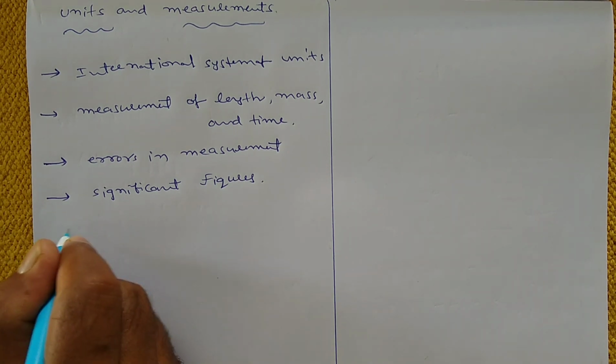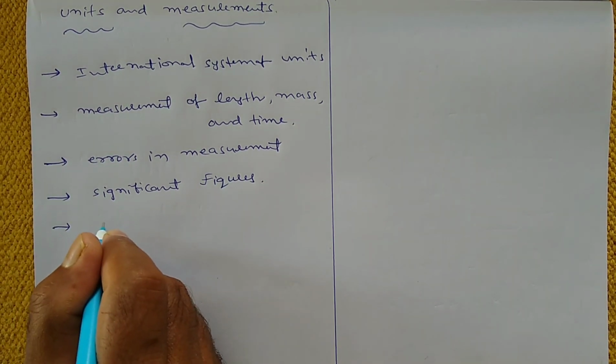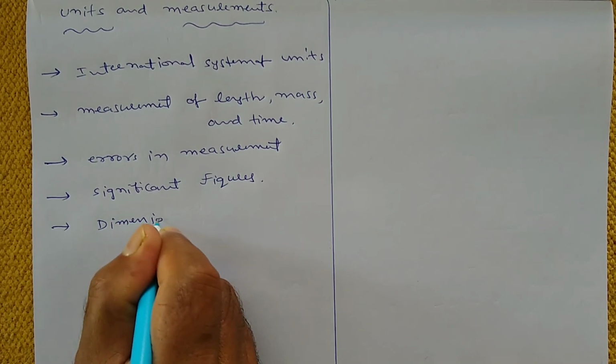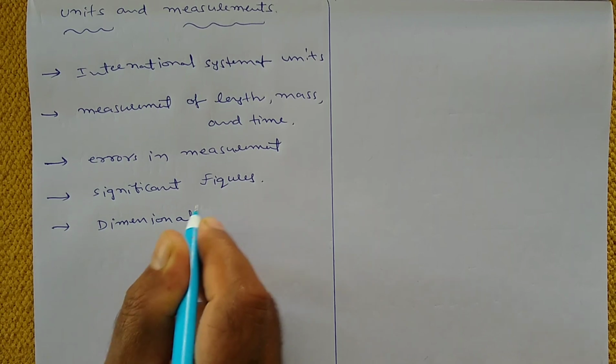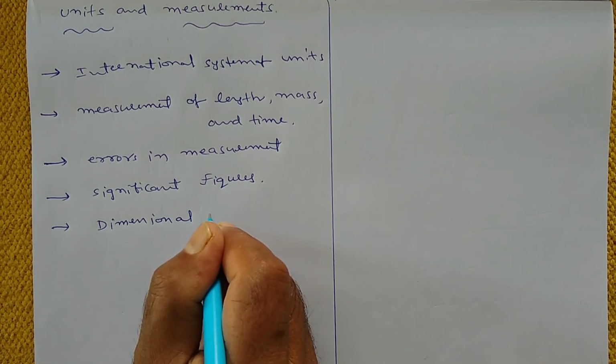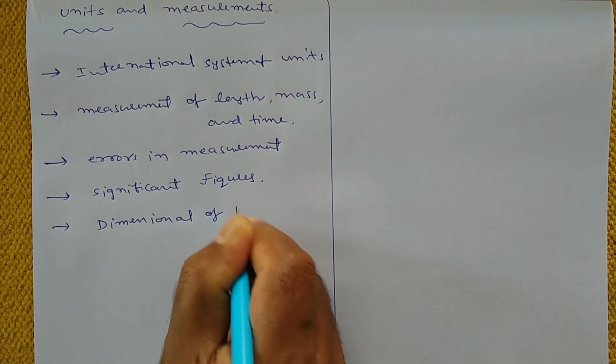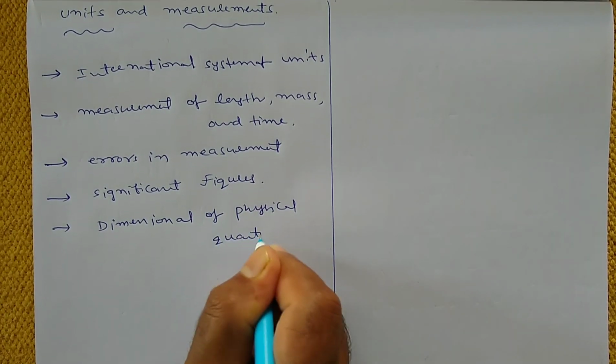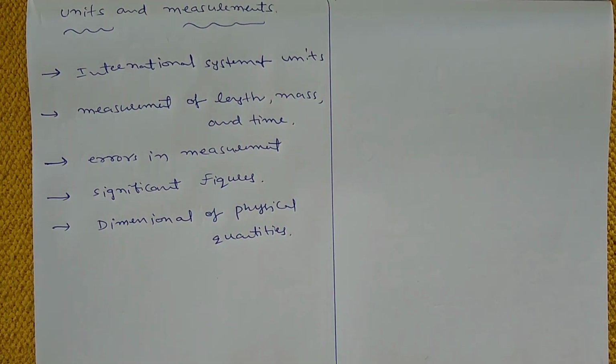And the last one is dimensions. Dimensions of physical quantities and its analysis and its application. So these are all the learning objectives of this chapter.